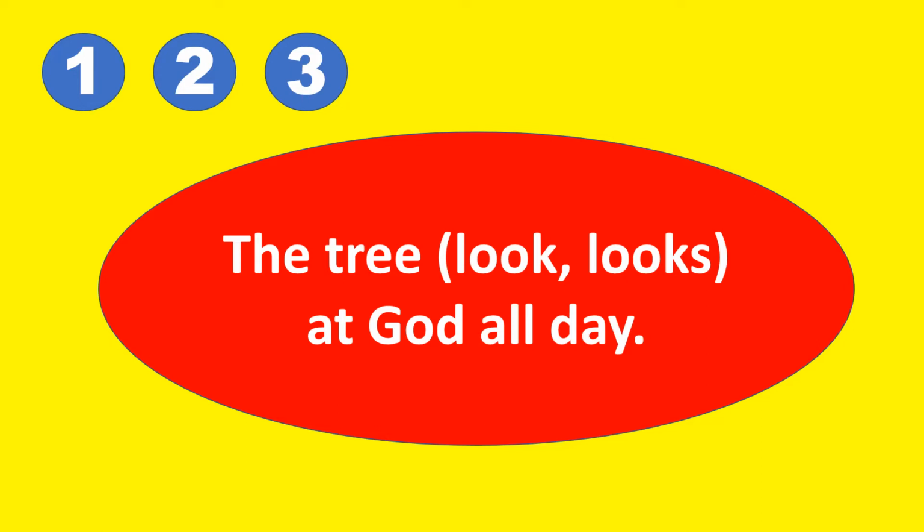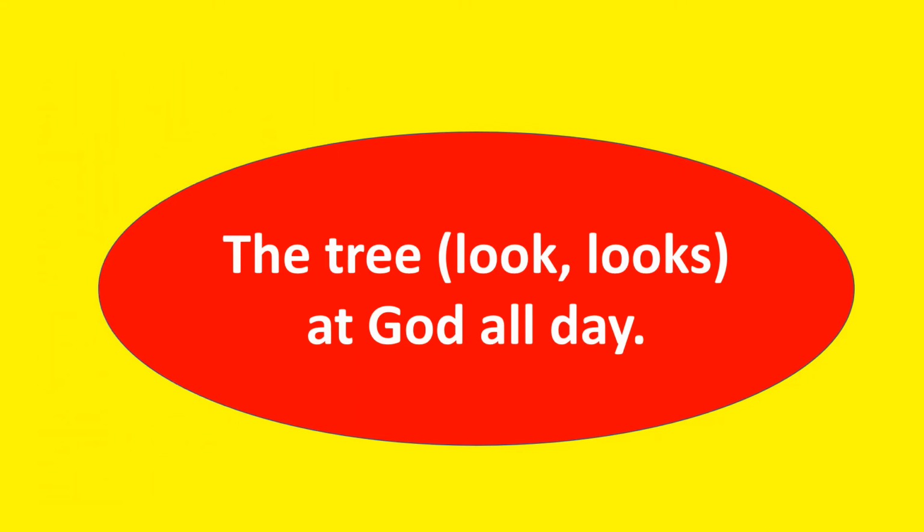What will be your answer? 1, 2, 3. Okay, I hope your answer is looks. The tree looks at God all day. Since the tree here is a singular subject, hence you have the singular verb, which is looks. You will have the verb look if your subject is trees.